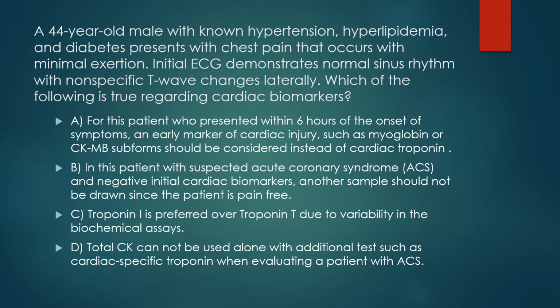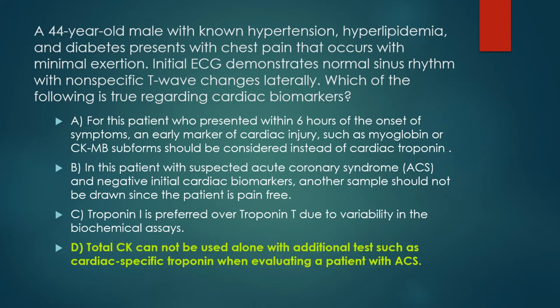A. For this patient who presented within 6 hours of the onset of symptoms, an early marker of cardiac injury such as myoglobin or CKMB subform should be considered instead of cardiac troponin. B. In this patient who suspected acute coronary syndrome and negative initial cardiac biomarkers, another sample should not be drawn since the patient is pain-free. C. Troponin I is preferred over troponin T due to variability in the biomarker assays. And D. Total CK cannot be used alone without additional tests such as cardiac-specific troponin when evaluating a patient with acute coronary syndrome. Which is true regarding the cardiac biomarkers?